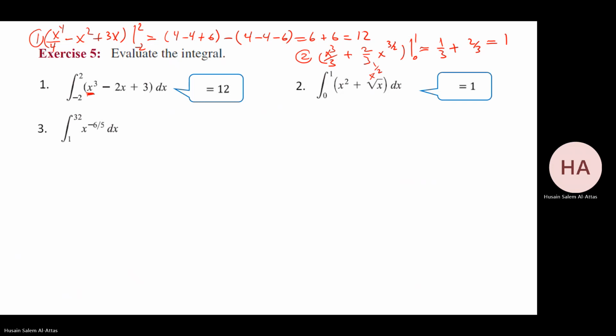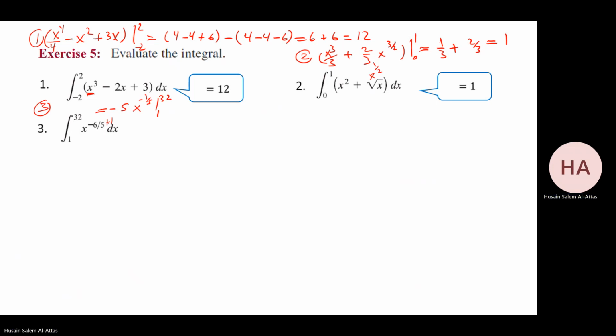Antiderivative, what will be this? You add 1 to the power, okay? So that will be minus 1 over 5, so that will be minus 5 x to the power minus 1 over 5, from 1 to 32.